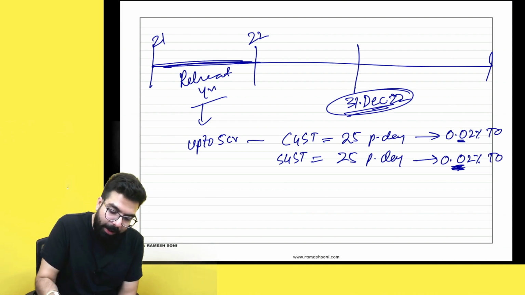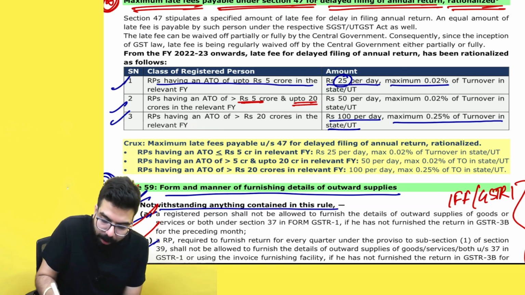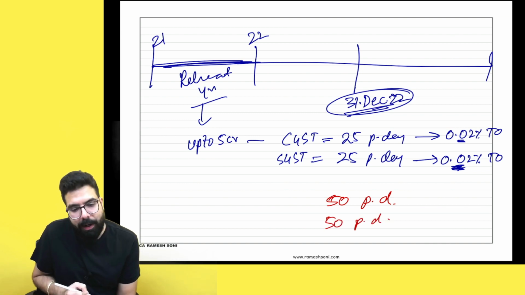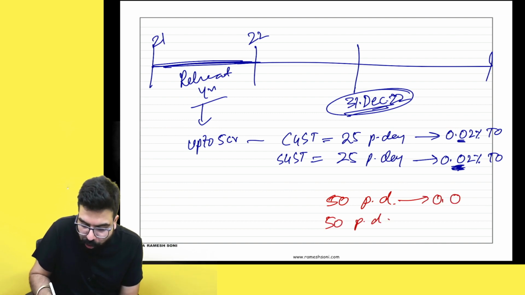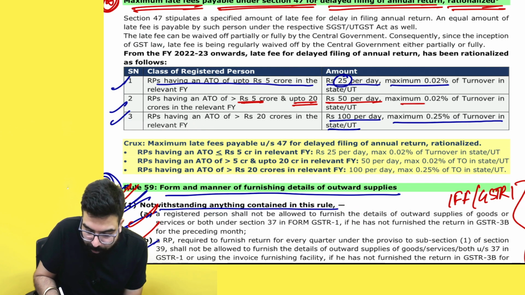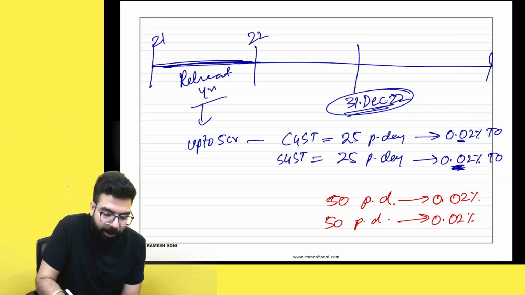Same thing. Now they have told that if your turnover is more than 5 crore, up to 20 crore, then the same amount will become 50 rupees per day: 50 rupees per day under CGST and 50 rupees per day under SGST, subject to a maximum of 0.02% of the turnover in state or union territory. But if my turnover is more than 20 crore, then what will happen?